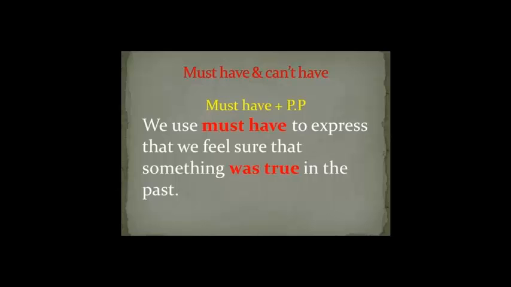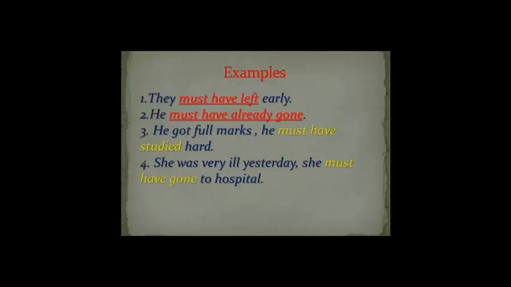How can we use it? We use must have to express that we feel sure that something was true in the past. Examples: They must have left early.